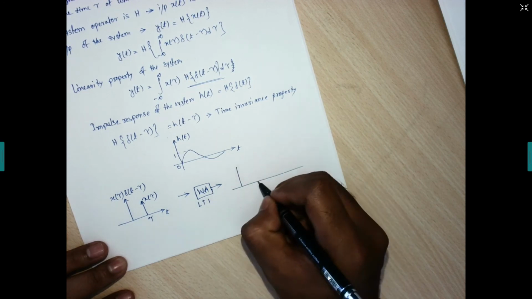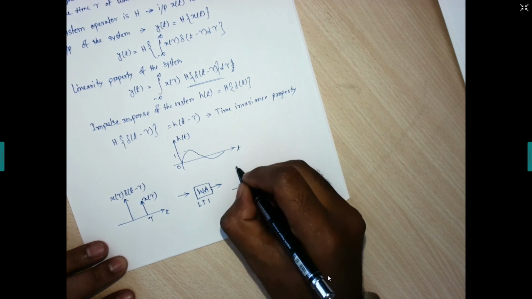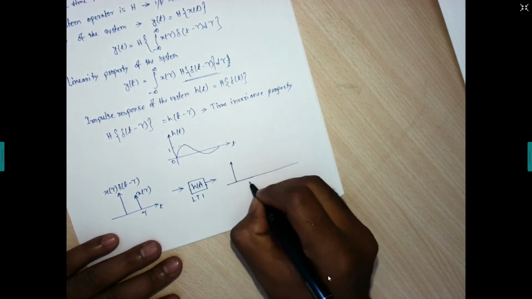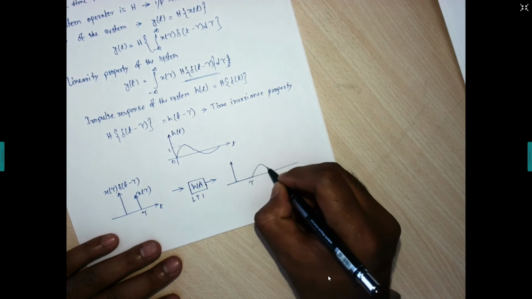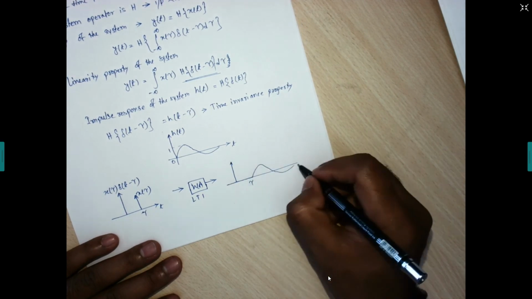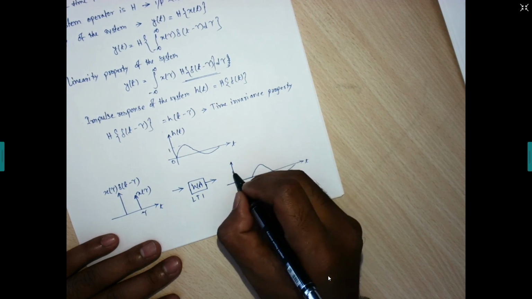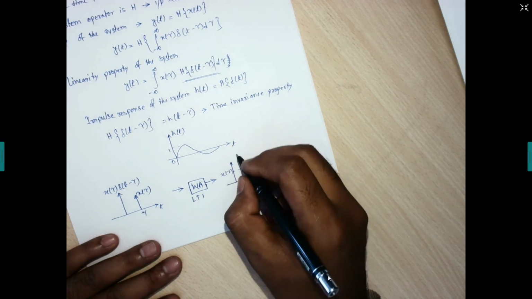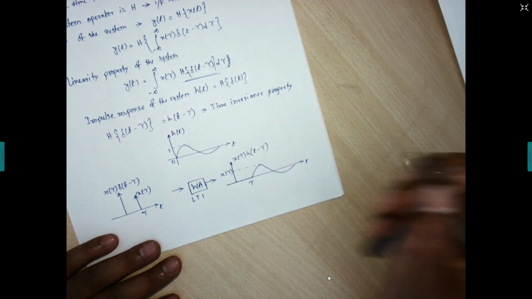So from this, the output will start up to this tau, and after that our output will be there. So this is the weight x tau, and this is our x tau h of t minus tau.